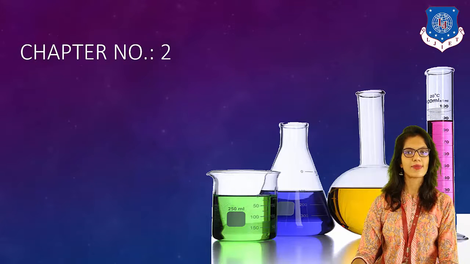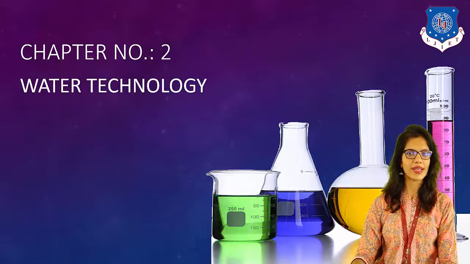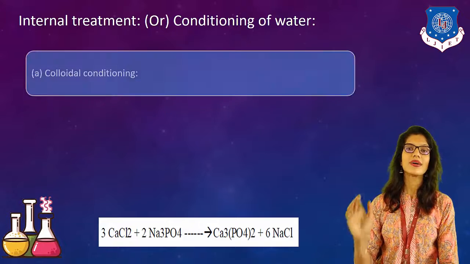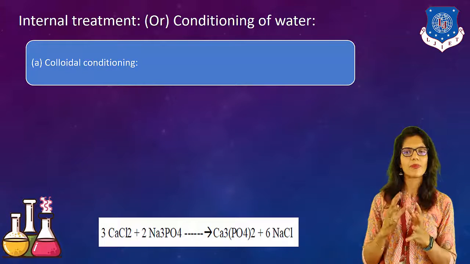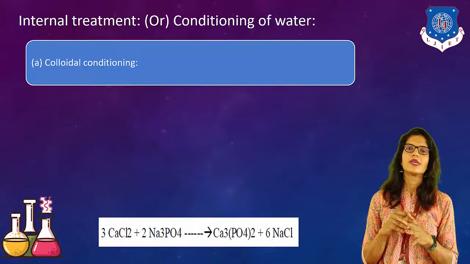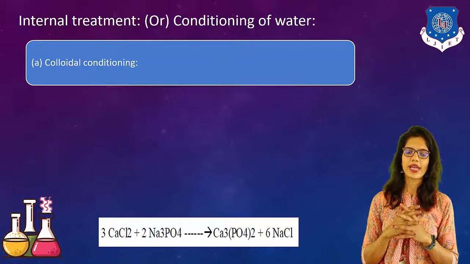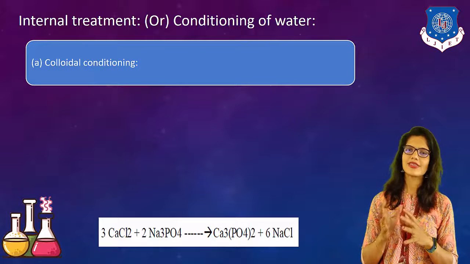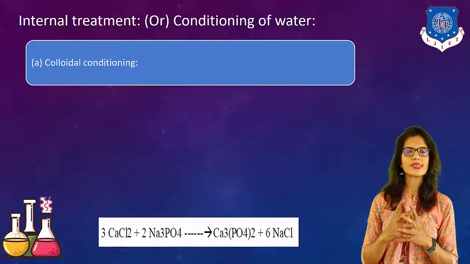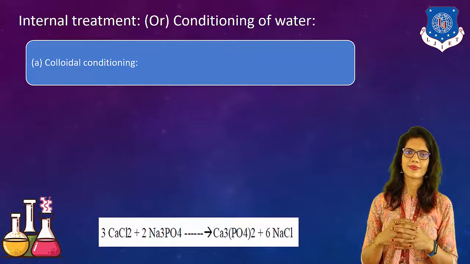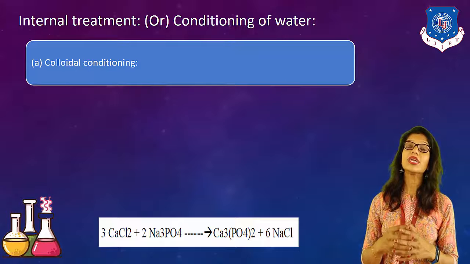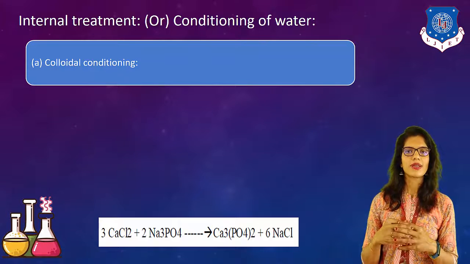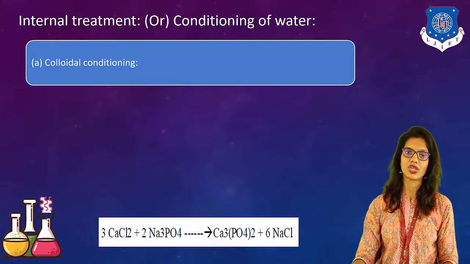In our previous session, we started our chapter number 2, which is water technology, in which we have seen various types of water, various types of hardness, as well as the types of treatments which are available. We have observed that there are two different types of treatments. Number one, internal. Number two, external. So in this session, we will take a look at internal conditioning, or internal treatment.